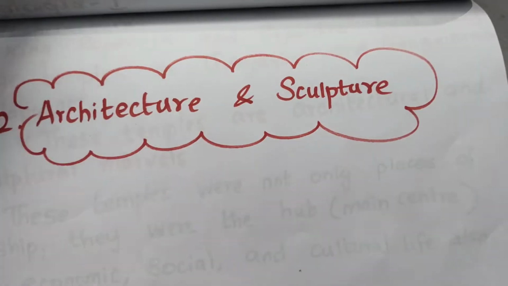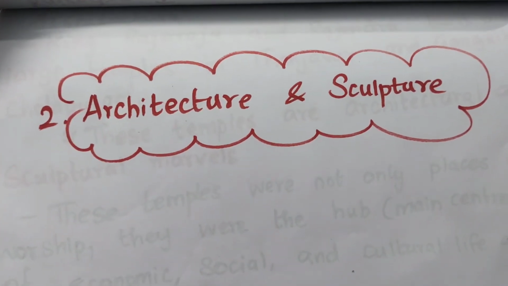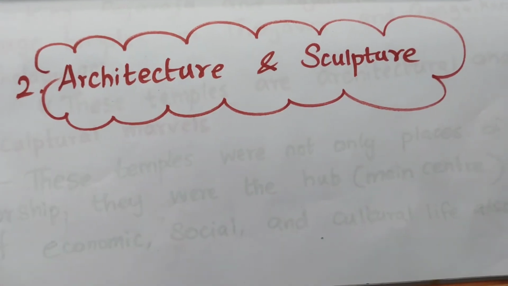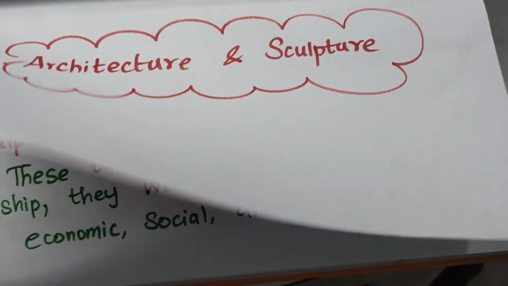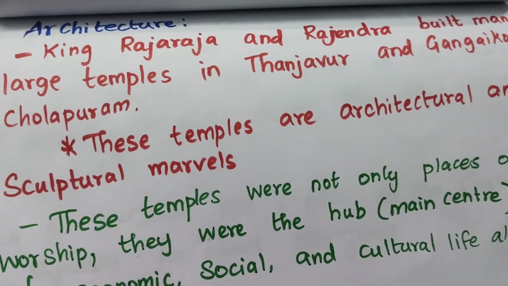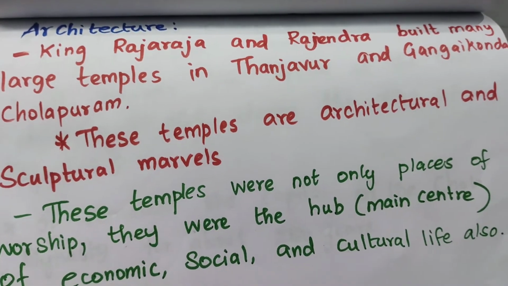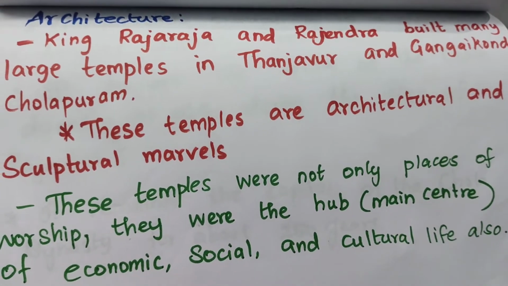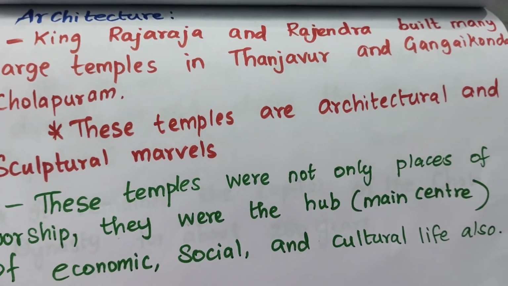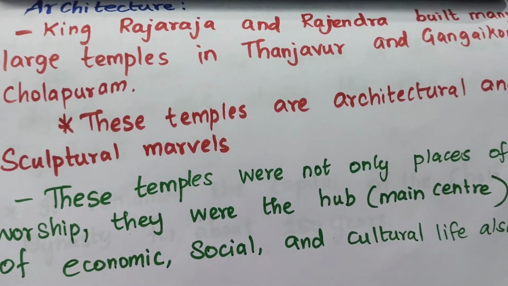Next, we are going to see the architecture and the sculpture done by the Cholas. King Rajaraja and Rajendra built many large temples in Tanjavur and in Gangaikonda Cholapuram.